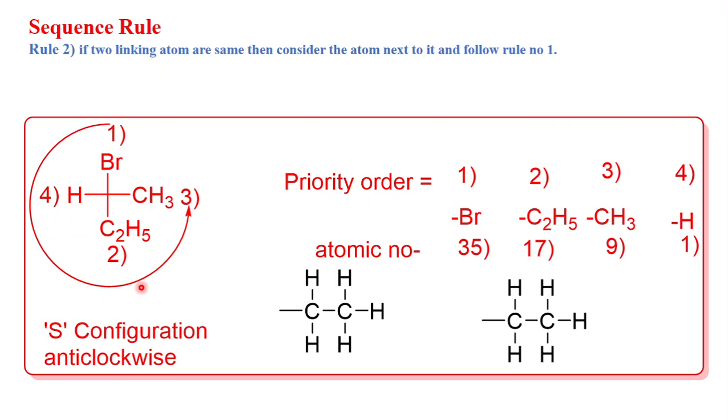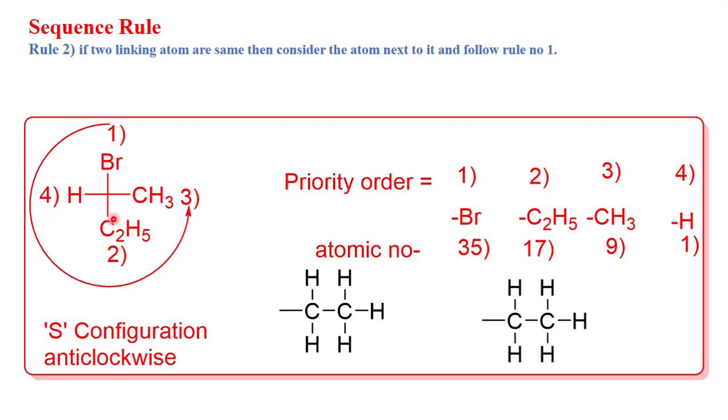Now let's see rule number two, that is sequence rule 2. In this rule number 2, if two linking atoms are the same, then consider the atom next to it and follow rule number 1. To understand this rule number 2, let's take this example. This is your chiral carbon, and to this chiral carbon these four groups are attached: bromine, CH3, C2H5 and hydrogen.